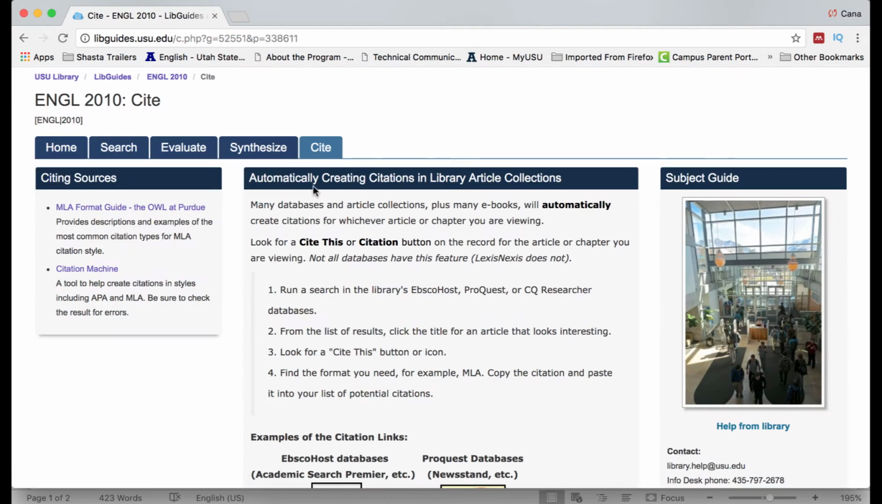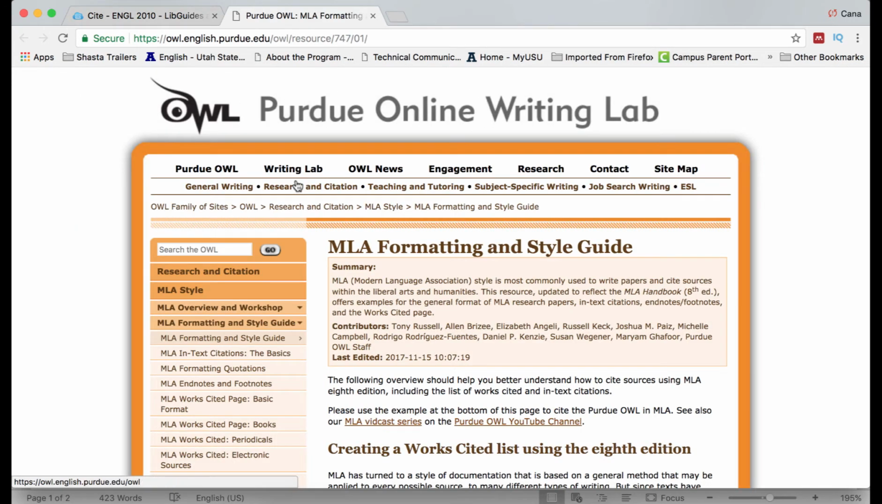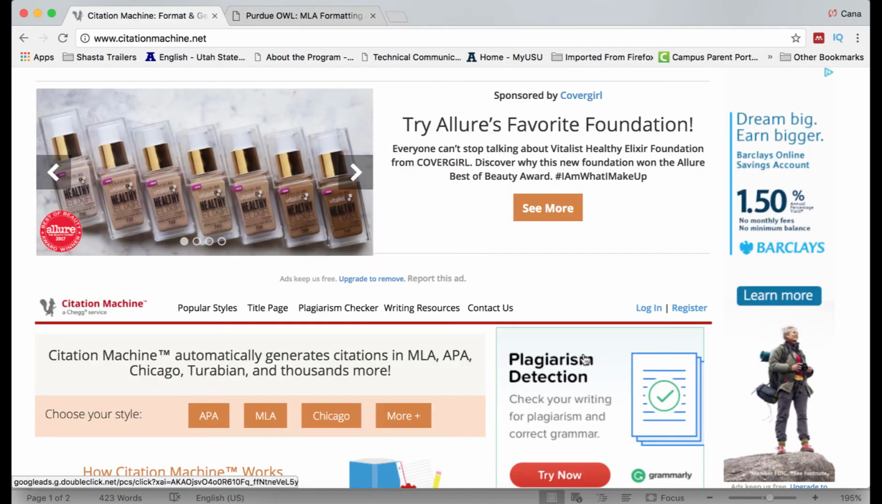So you click on Cite. You can use the MLA format guide. This is a very respected, comprehensive guide where you can find examples on how to cite properly, as well as the citation machine. Make sure that you check the capitalization of any of your citations against the information in the MLA handbook.